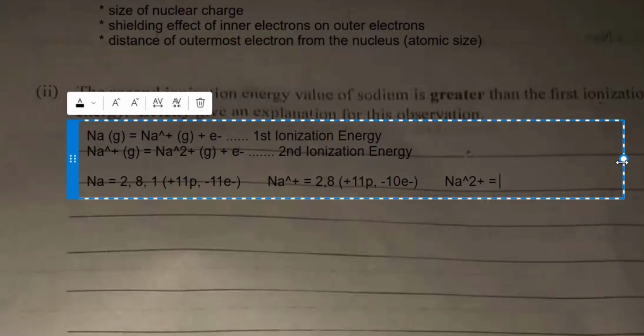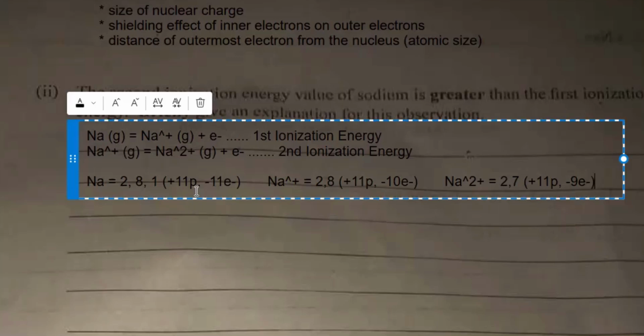Then Na2+ is 2, 7. That's still plus 11 protons. And how many electrons now? 9 electrons. Now, what do you notice here? In these 3 particles, the number of protons remains the same. The number of protons here represents the size of the nuclear charge. So you can see the size of the nuclear charge is the same for all of them, plus 11.